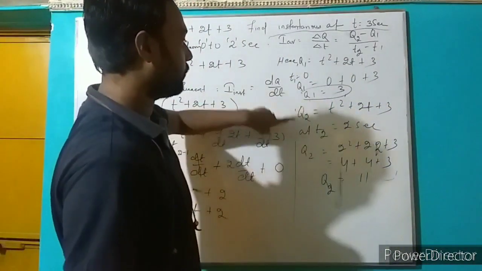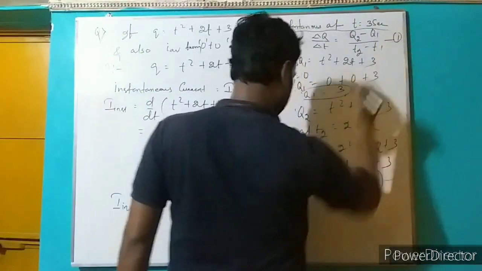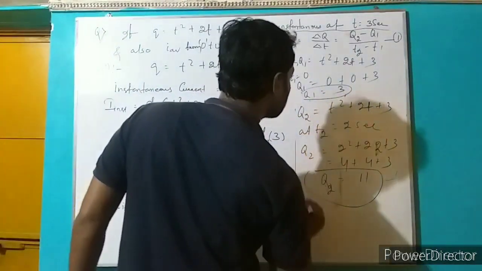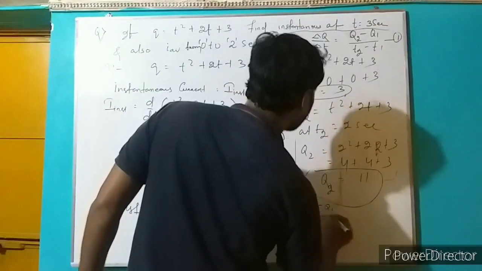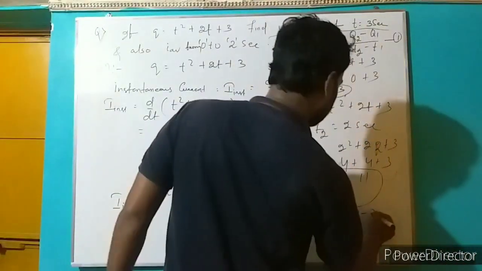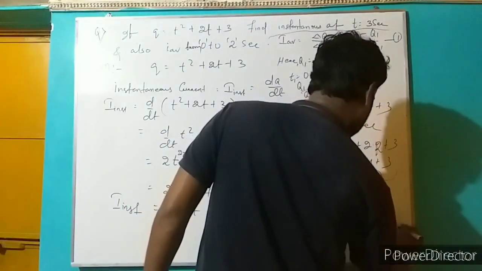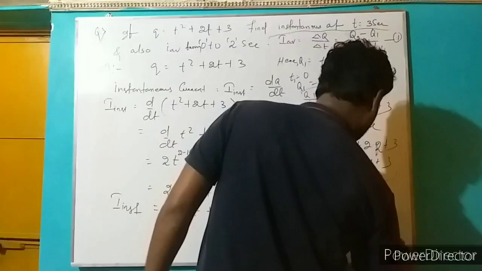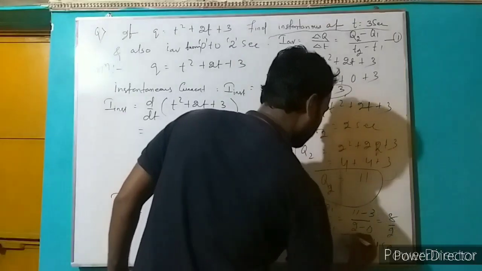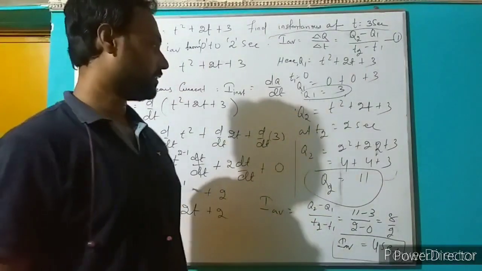Now if we put the values of Q1 and Q2 in equation 1, I average equals Q2 minus Q1 by T2 minus T1, that means 11 minus 3 divided by 2 minus 0, that means 8 by 2, which equals 4. So I average equals 4.